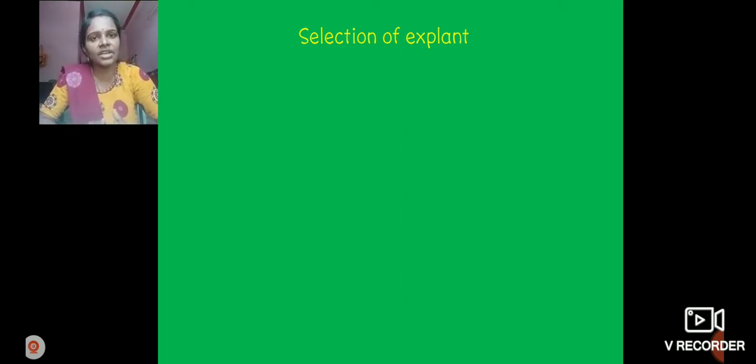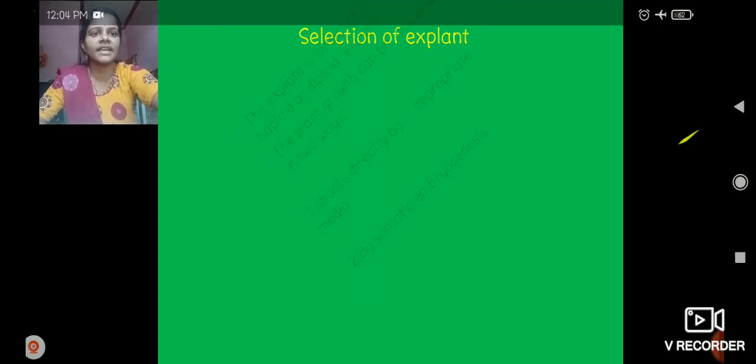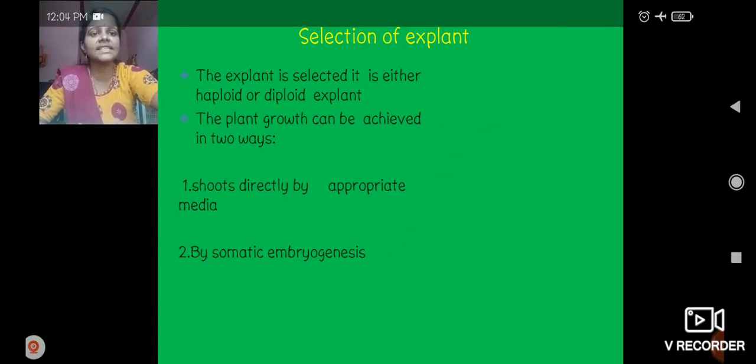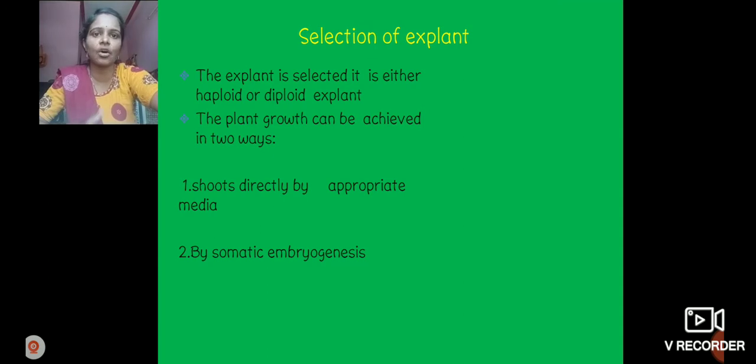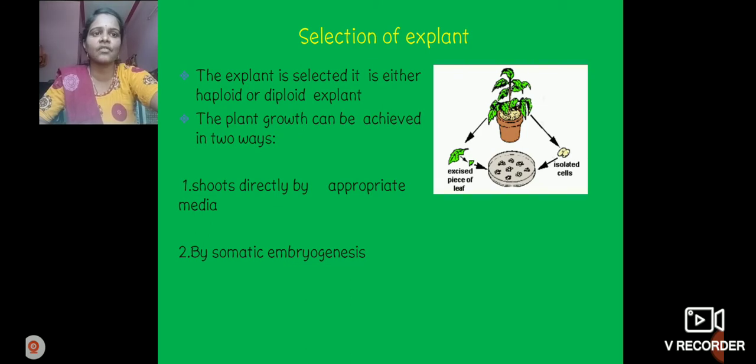Any plant part we can use as an explant. Selection of explant: the explant is selected, and it is either a haploid or diploid explant. Plant growth can be achieved in two ways: shoots directly by an appropriate medium, or by somatic embryogenesis. These are the selection of explant. We can observe this diagram.